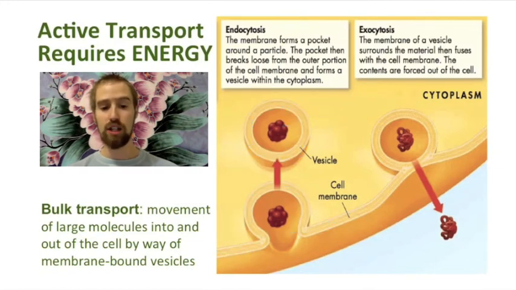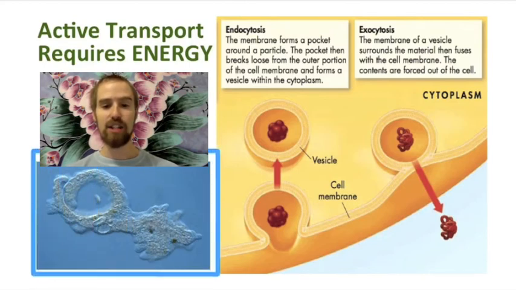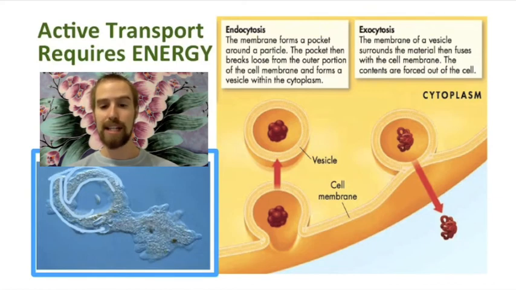Both of these processes require energy in order to occur, unlike diffusion and osmosis, which occur without any additional input of energy at all. Endocytosis is also how single-celled eukaryotes like the amoeba take in food. Here we can see a picture of an amoeba extending itself around a bacterium, kind of like this vesicle forming around this molecule in this figure. For our amoeba, these two parts of the cytoplasm will fuse, and the amoeba will take the bacterium inside, where it can be broken down, and its molecules metabolized for energy.